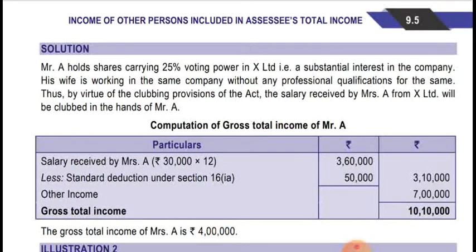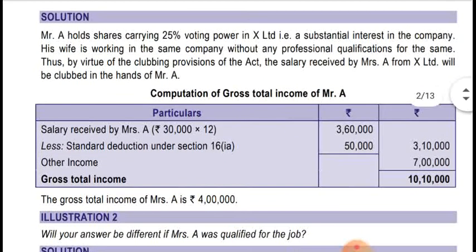So computation of gross total income of Mr. A: salary received by Mrs. A, that is 30,000 into 12, 3,60,000. Standard deduction under section 16(1)(a) is 50,000. So after deducting the standard deduction, the amount is 3,10,000, and other income of Mr. A was 7 lakh, so it is coming to 10,10,000, the gross total income of Mr. A. And in the hands of Mrs. A, the other income was 4 lakh, so the gross total income of Mrs. A is 4 lakh. So 3,10,000 will be clubbed in the hands of Mr. A. Hope you have understood.